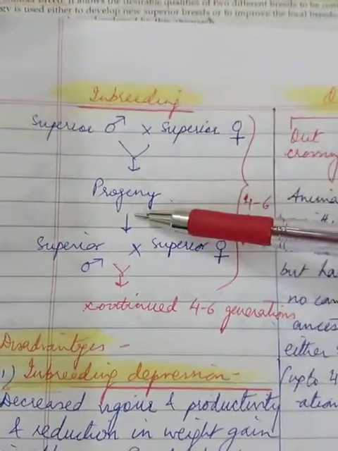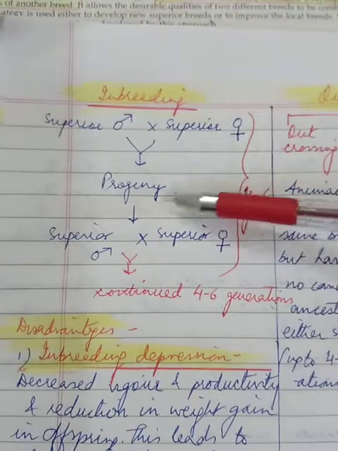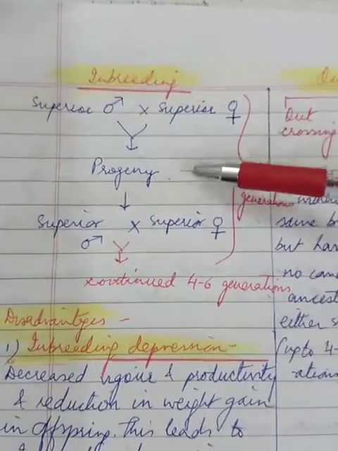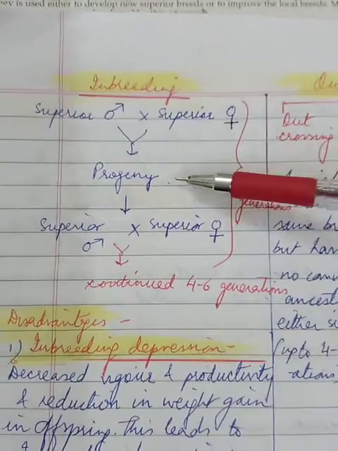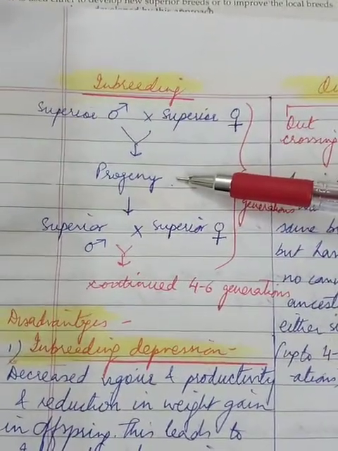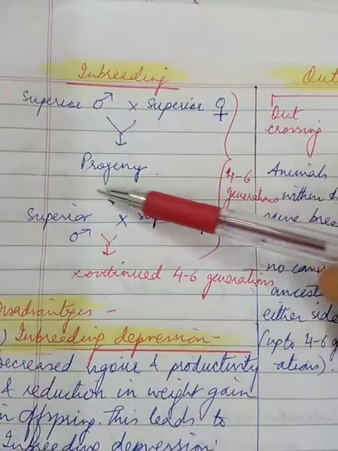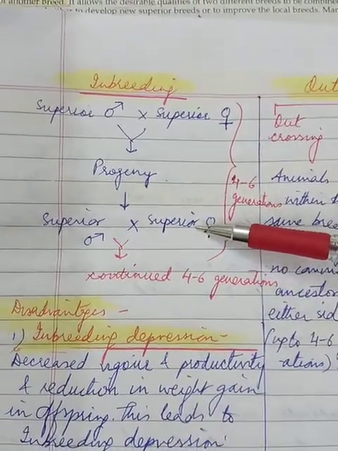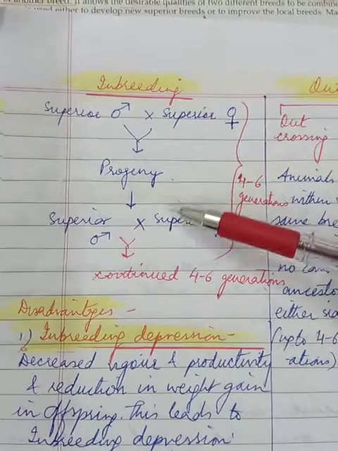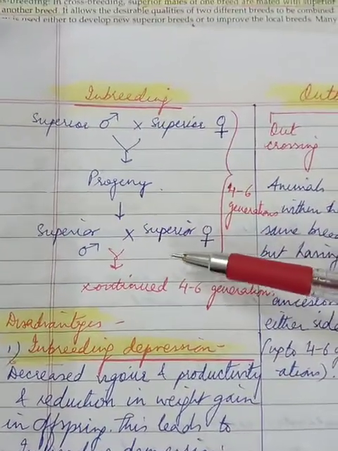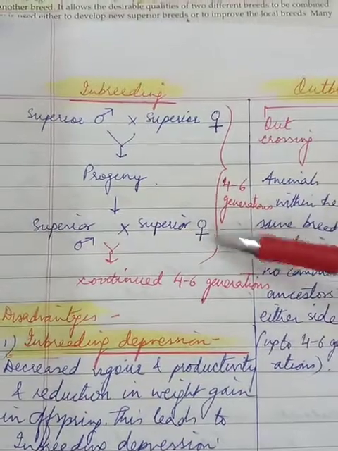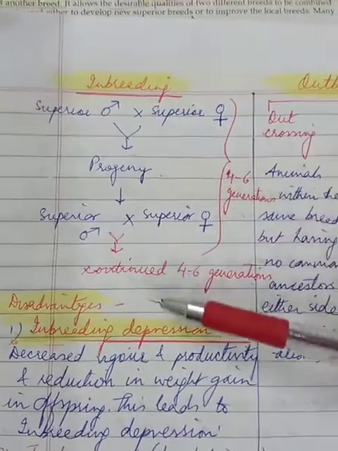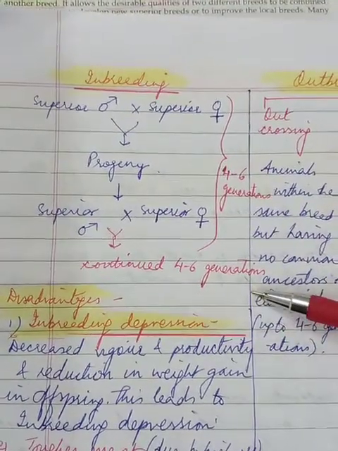Now the progeny or the children that are born to these animals will be assessed and evaluated for the desirable traits that the scientists are looking for. Again, from the progeny, the superior males and females are identified. For example, a superior bull which gives rise to superior progeny is compared to the other bulls, or a superior cow or buffalo. Again, the process is continued for 4 to 6 generations.